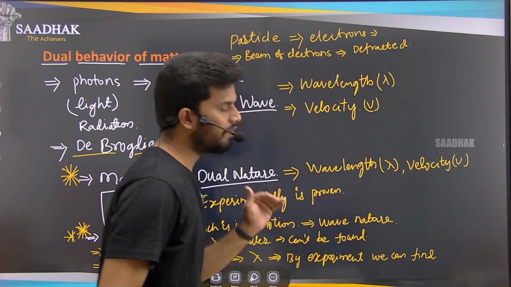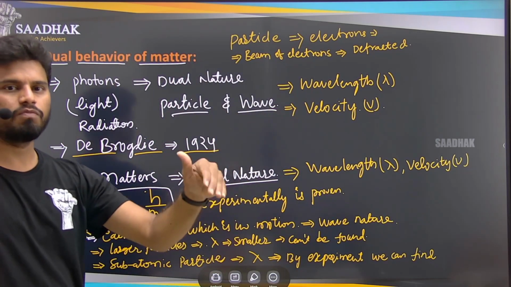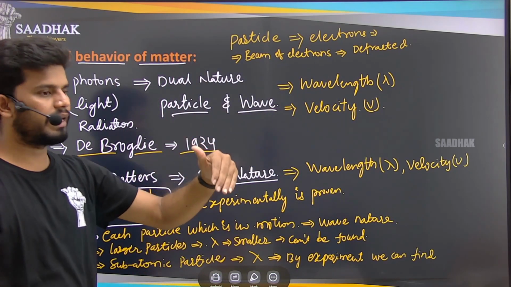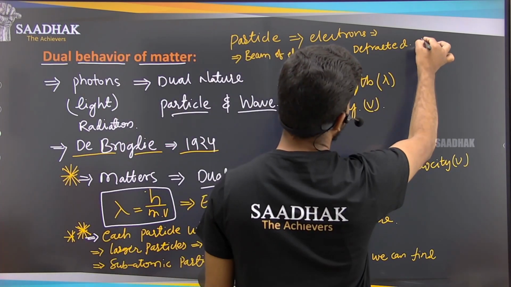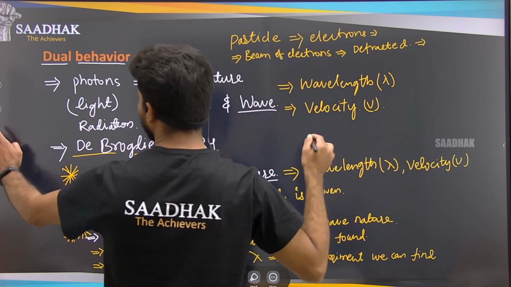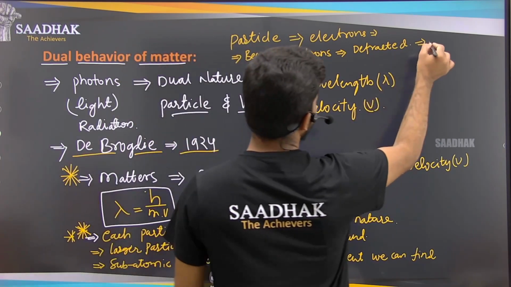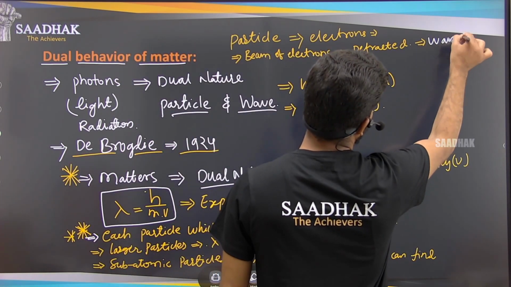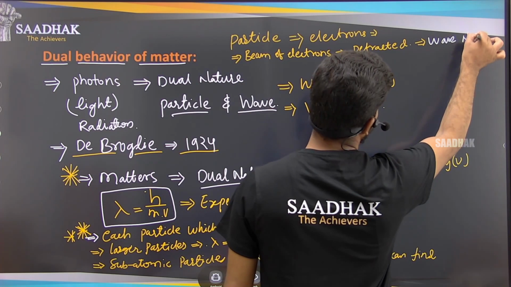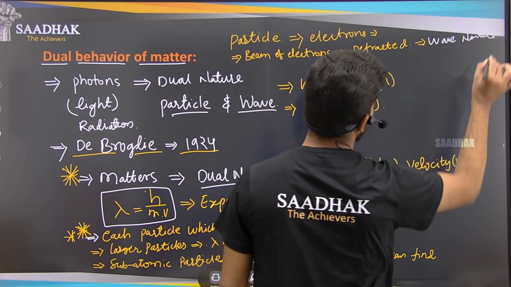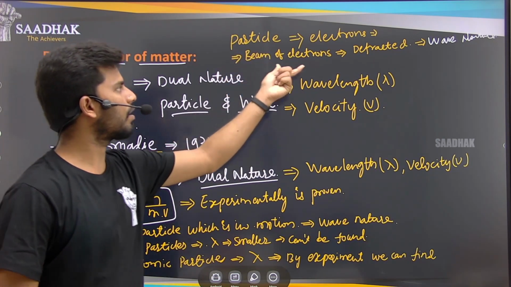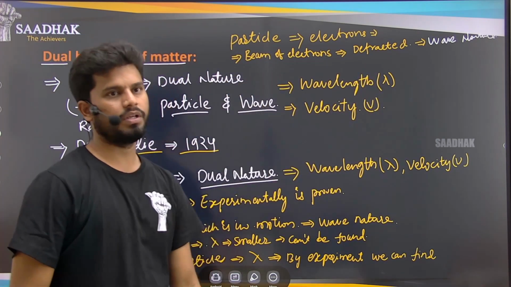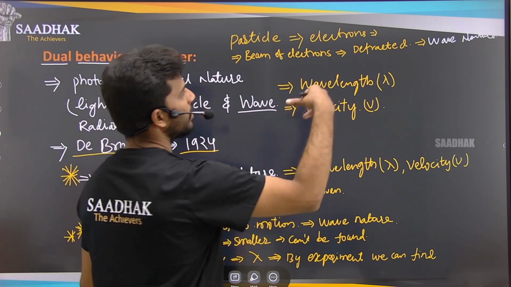Diffracted means they change their direction of motion. So this gives us the wave nature. That is how we can find that electrons also have the wave nature. So they behave as a wave.